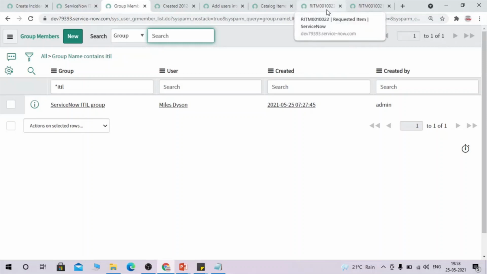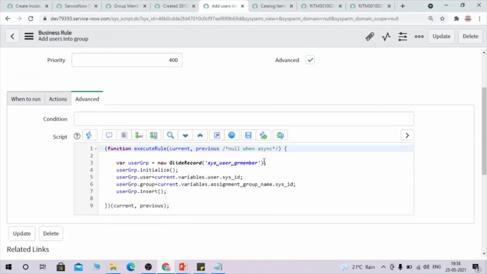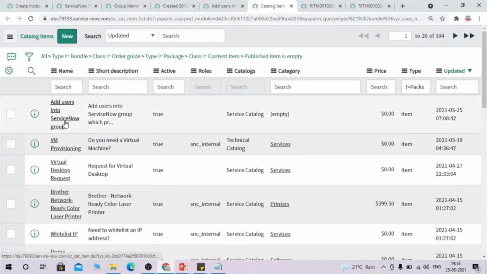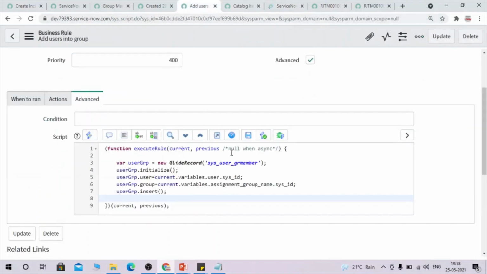So this is how you can insert. If you want to add any group into a particular assignment group, you can provide the ID of that group where you can add it. And whatever you are selecting in group and user, if you want to add that user into that group, you can do it in this way. And you can make use of this async business rule because it doesn't affect the performance. Whenever it is possible to use an async business rule over an after business rule, you should always try to use the async business rule.